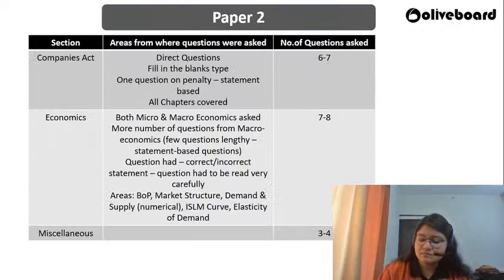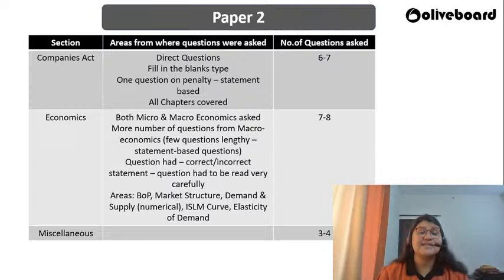Okay. Next, coming to Companies Act. Now, Companies Act, this time again, as Companies Act has always been the case, direct questions, more or less like fill in the blanks. If you have memorized a few of the things, it would have really been easy for you. Again, under Companies Act, you have various chapters, right? So they covered all the chapters. It was not like only one chapter was taken and all the questions, 6-7 questions were from there. No, they had distributed it over various concepts, but factual in nature.